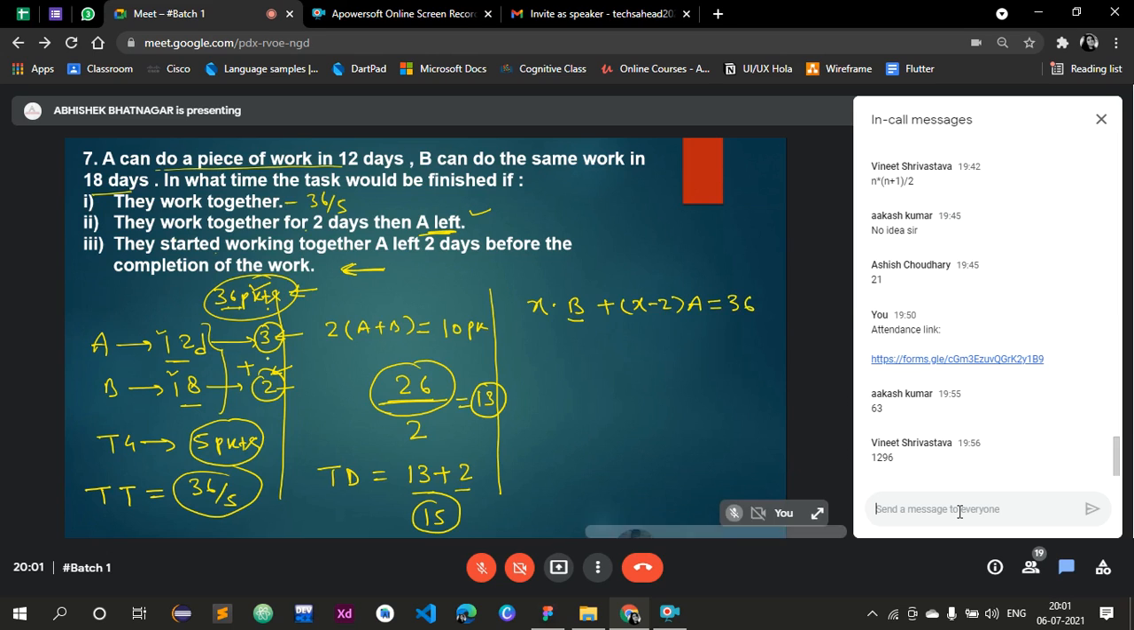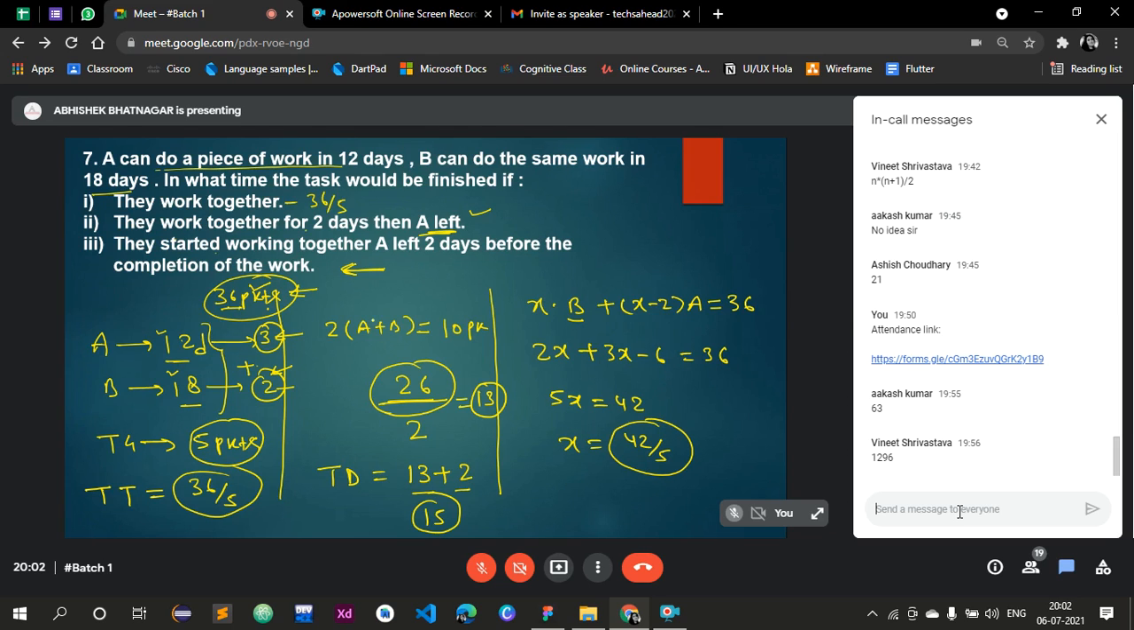B can form 2 packets in a day, so this should be 2x. A can form 3 packets in a day, so it should be 3x minus 6, and that is equal to 36. So we have 5x is equal to 42, and x must be 42 divided by 5. So this is the required number of days to complete the task. Any confusion?